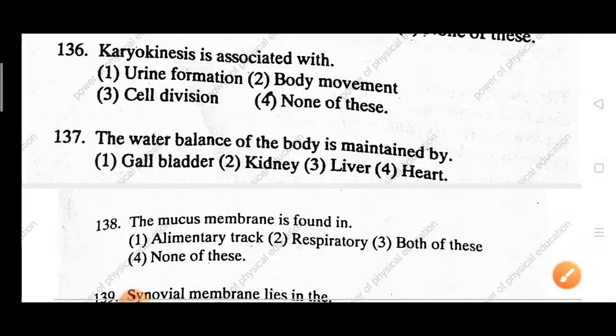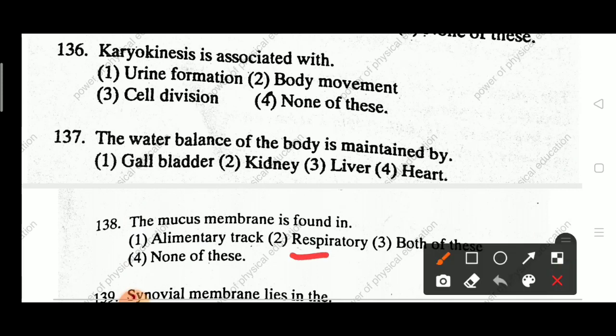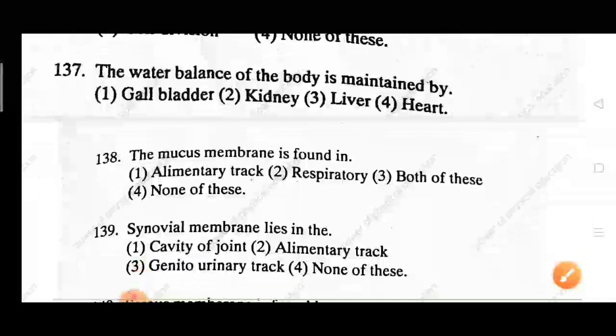Next question number 138. The mucous membrane is found in alimentary tract, respiratory, both of these, none of these. Answer: respiratory. Next question.